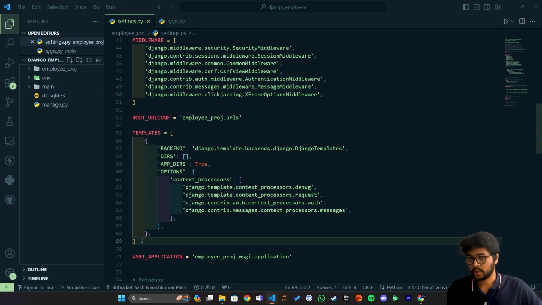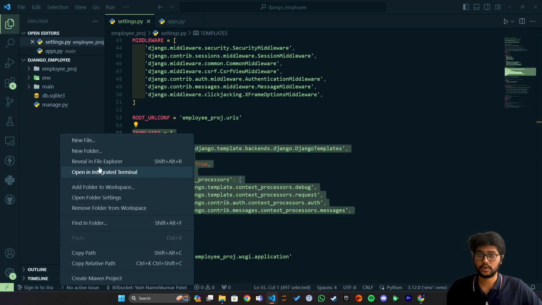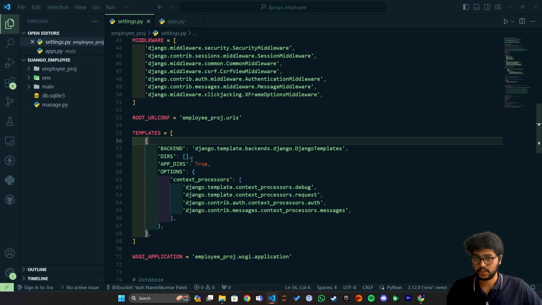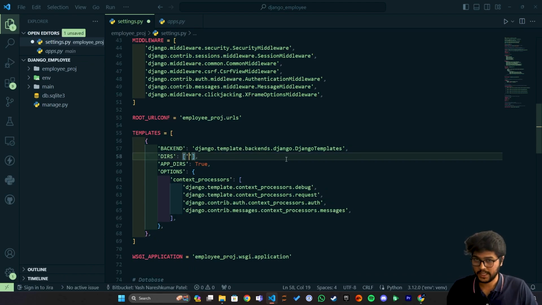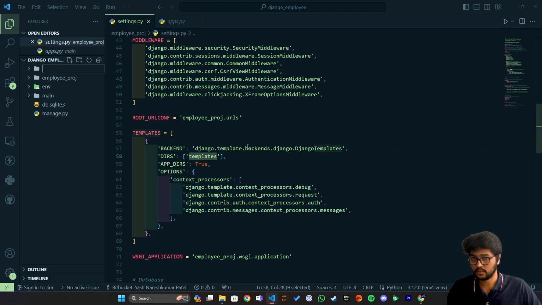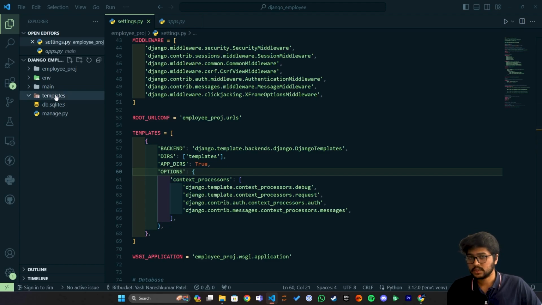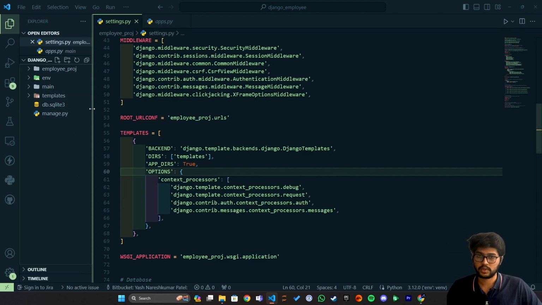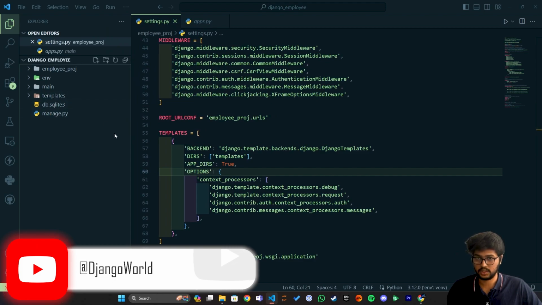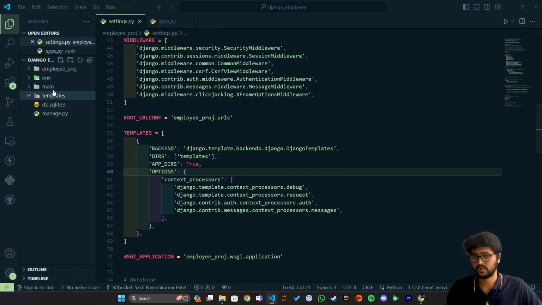But if you don't make a change over here and create the folder in the root directory of the project, then it will not detect the templates. You need to tell Django that it is in the base directory. So here we can say templates. Okay, just provide the name of the folder which you are going to create over here. So I'll say templates over here now. Okay. This is the best practice because if you create more than 1 or 2 or 3 applications in the Django project, then you don't want to create a templates folder in the individual folder of each app, right? That's why we do this.